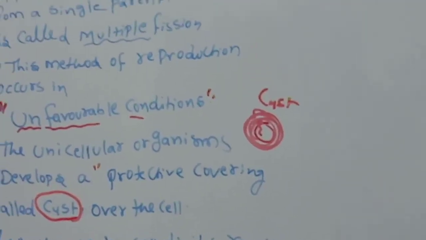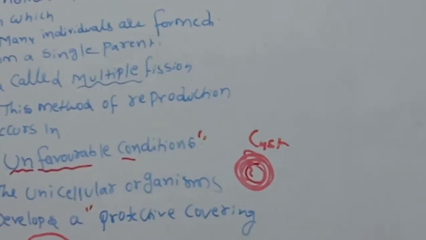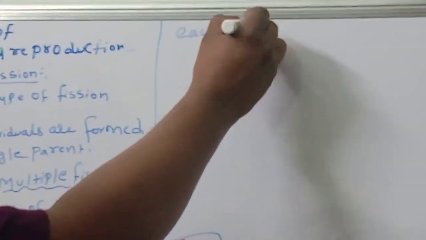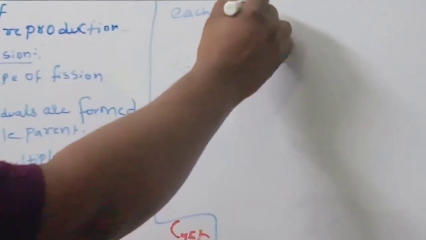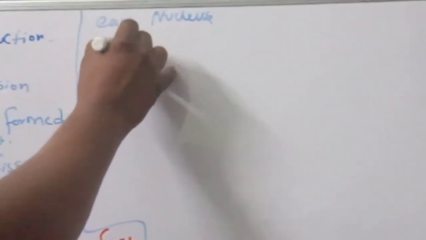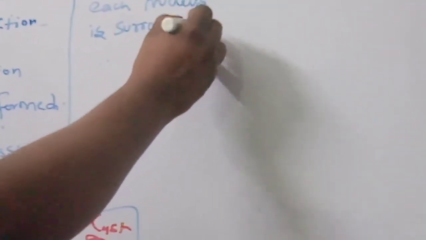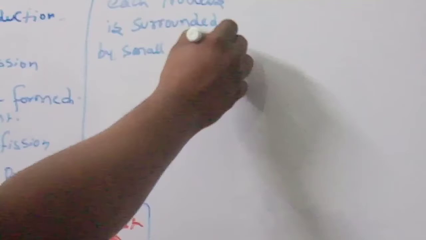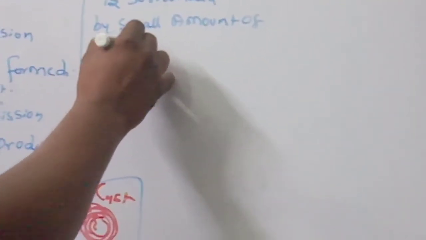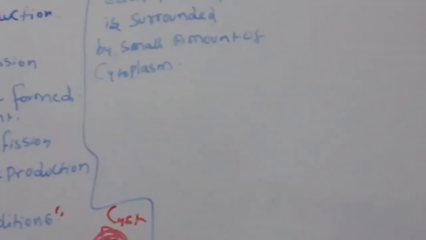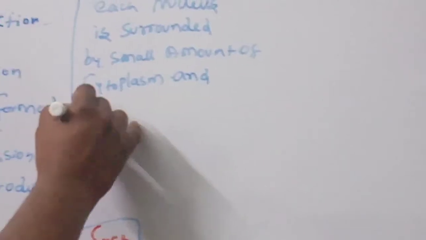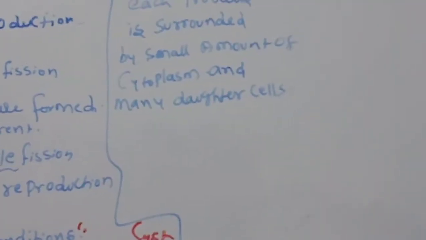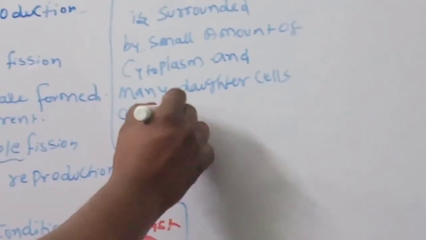Okay, children. So each nucleus is surrounded by a small amount of cytoplasm, and many daughter cells are produced within the cyst.